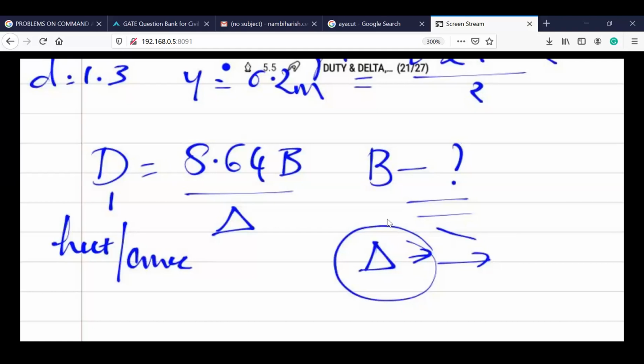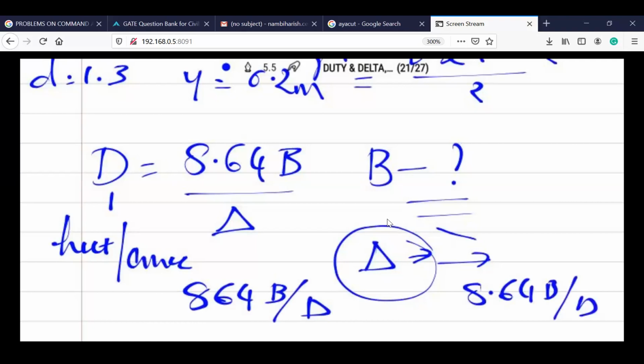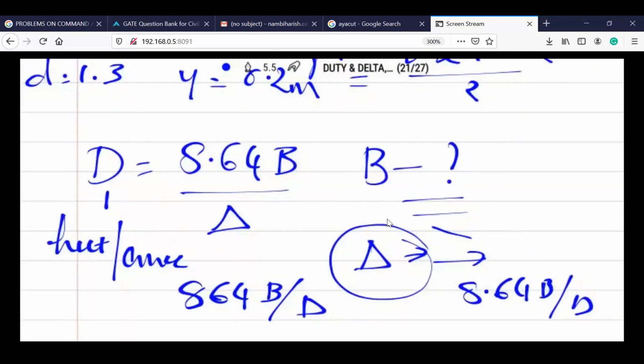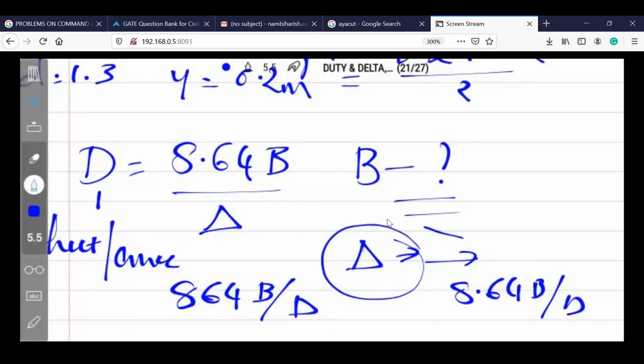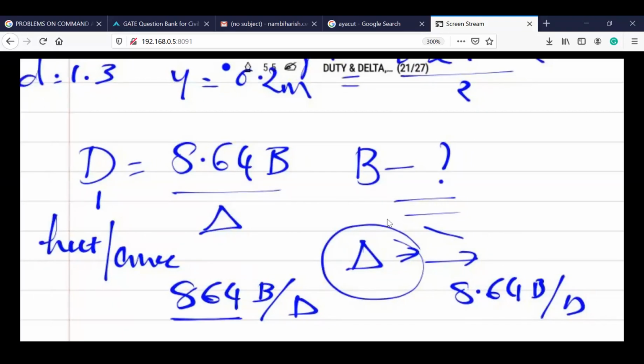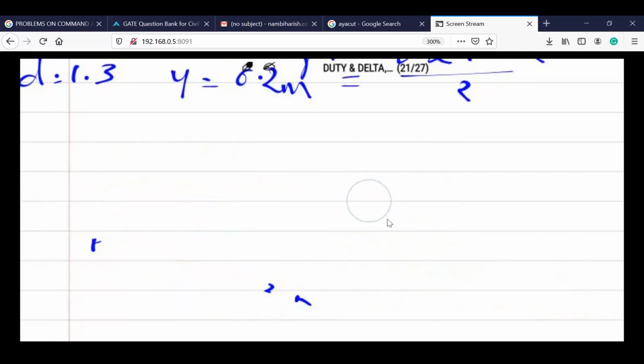Okay, centimeters or meters, no problem. If it is in centimeters, you will change this formula to 864 b by delta. If it is in meters, we will take this equation as 8.64 b by delta. That is the only change we will have. Delta can be substituted in terms of meters or centimeters, but b should be in terms of days. When delta is in centimeters, the equation will change its pattern of decimals. Remember this. So 8.64 and 864. Since I have given the introduction of the formula, we will close the session with this one and with the answers.